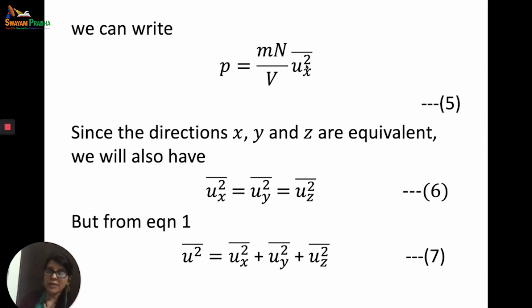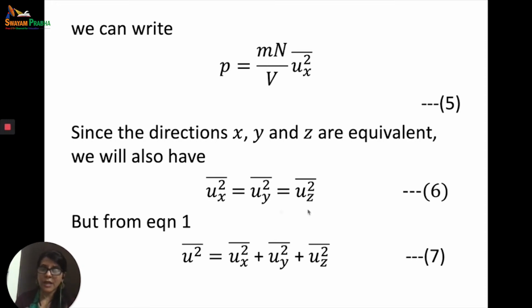Now this has to happen for all the directions. Right now we have taken the x component of each molecule, just summed them together and got the value of the pressure for the x components. Now we want it for all directions. Since the directions x, y and z are all equivalent, we know that Ux square will be equal to Uy square, which will be equal to Uz square.